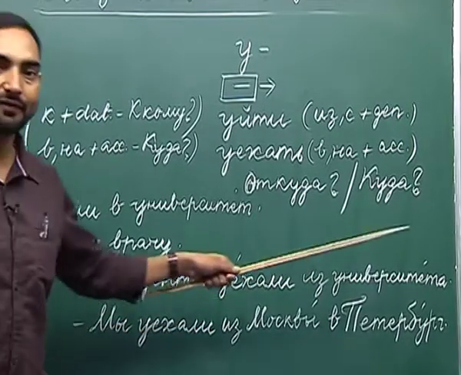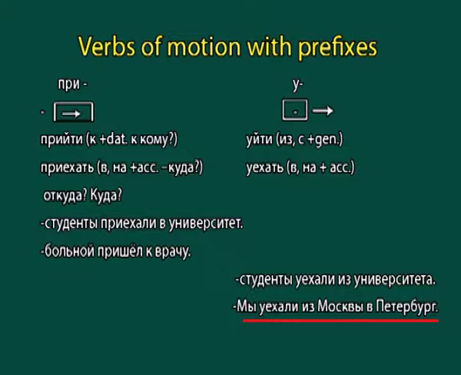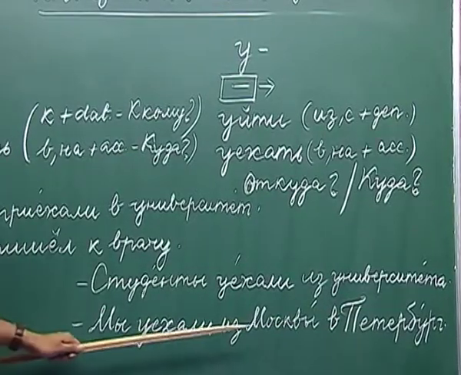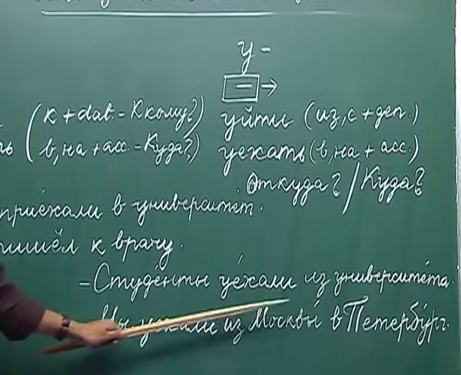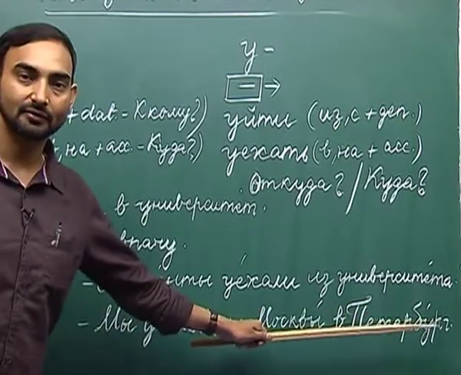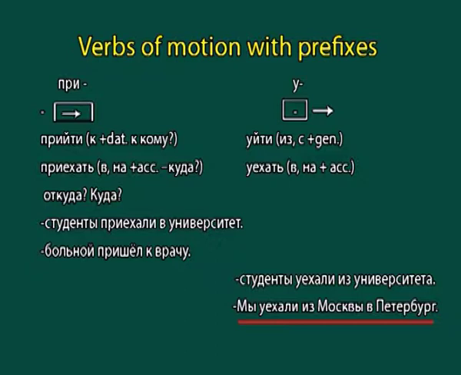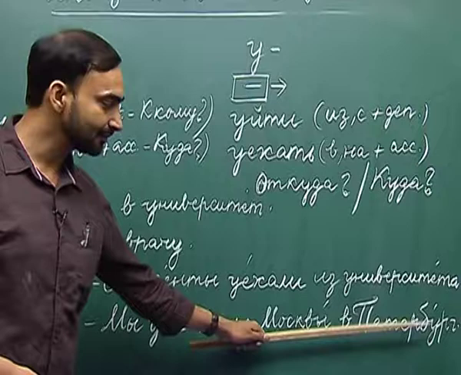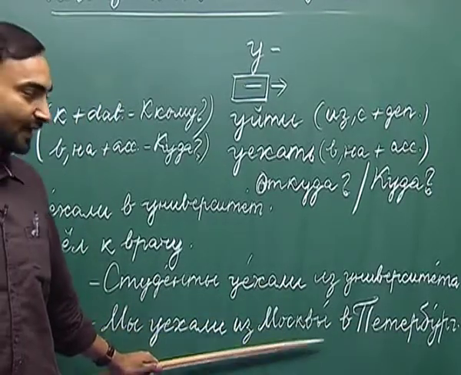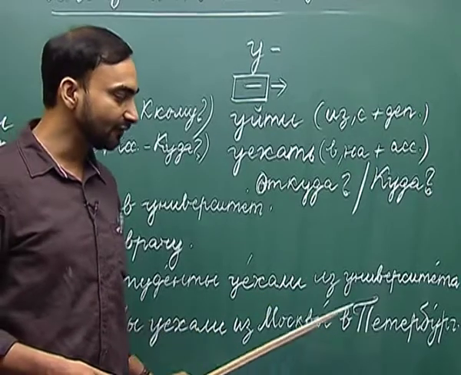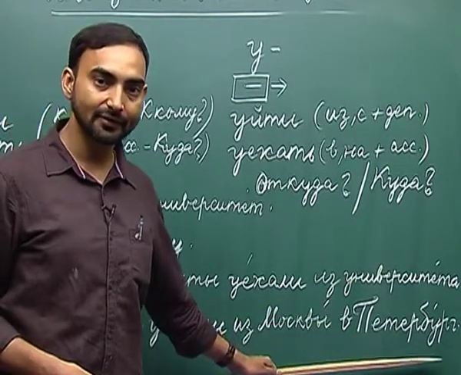Студенты уехали из университета. The next example is мы уехали из Москвы в Петербург. We left from Moscow to Petersburg. So, here again there are two components. One is из plus the noun in the genitive case, and the second one is в plus the noun in the accusative case.